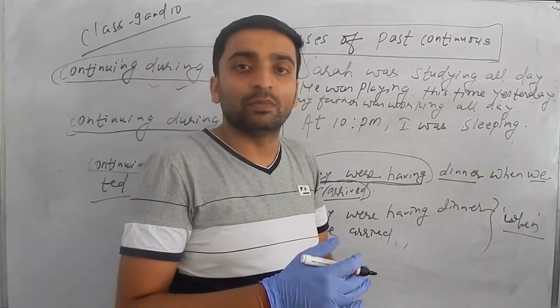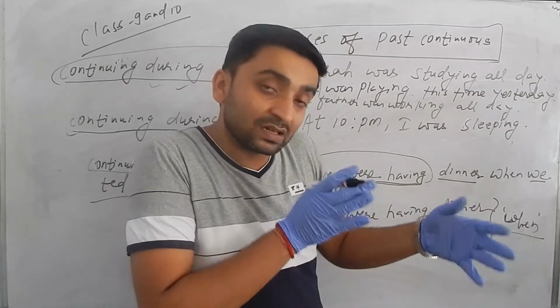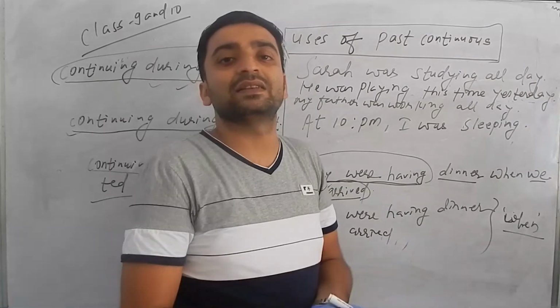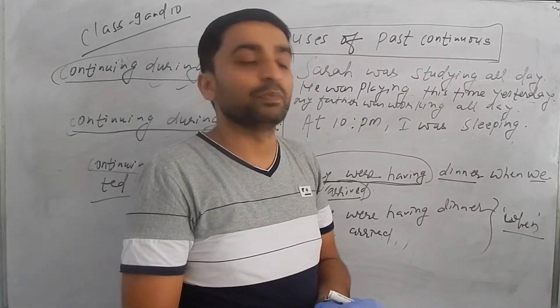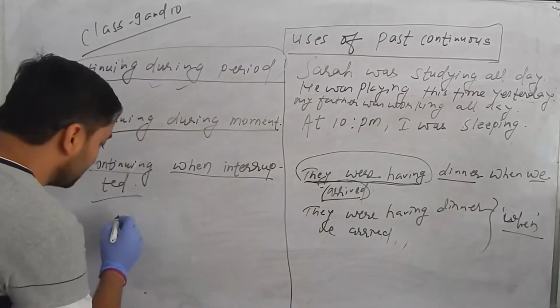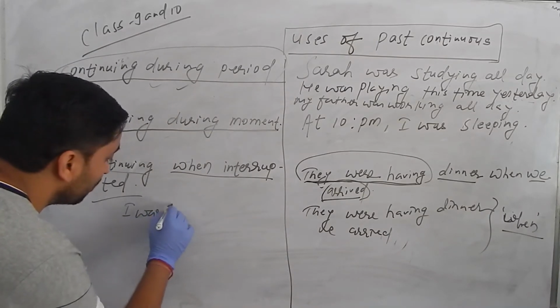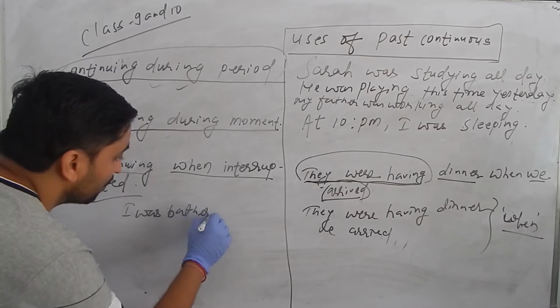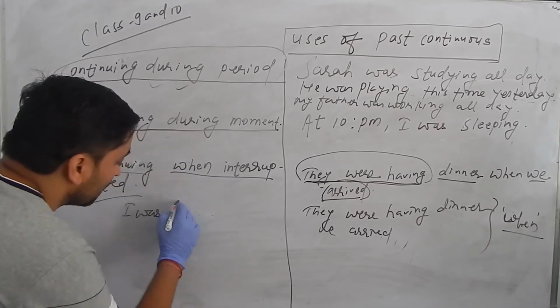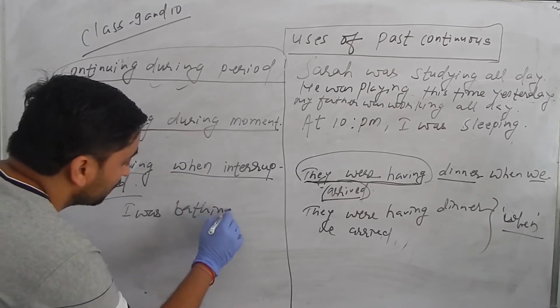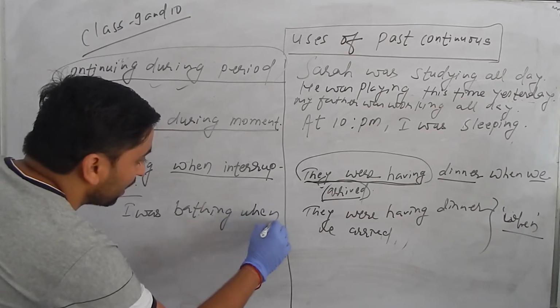If another action comes or interrupts during that action in the past, it is written in simple past. You can take another example: "I was bathing when the bell rang."